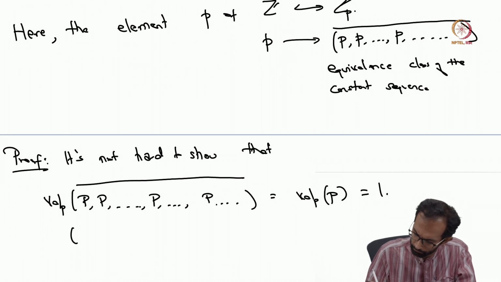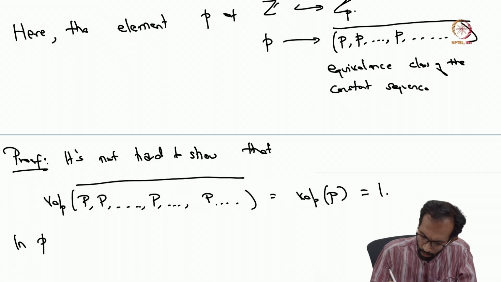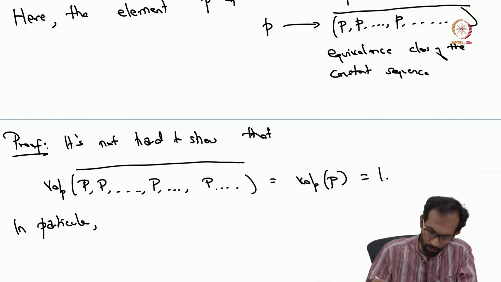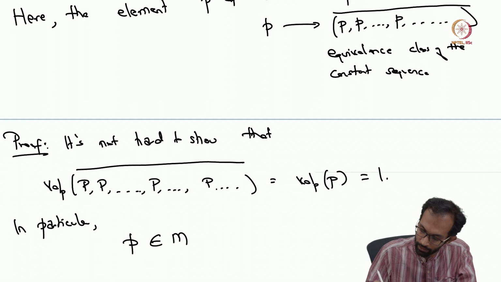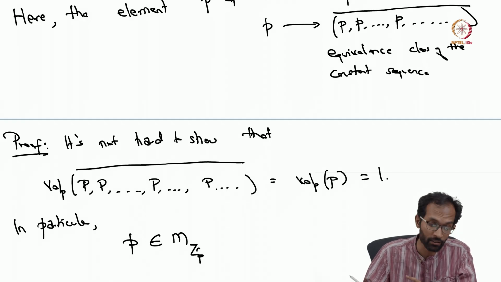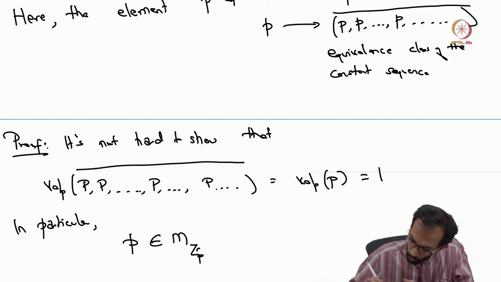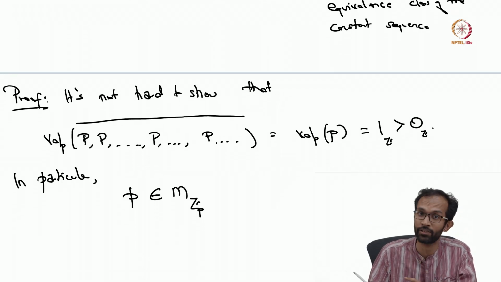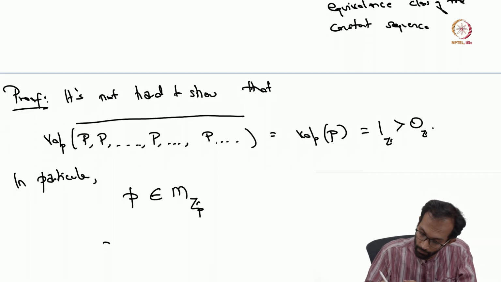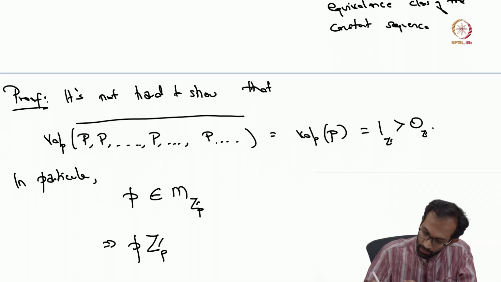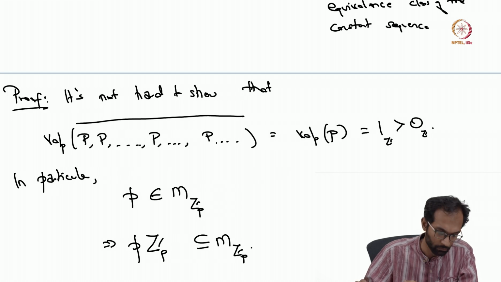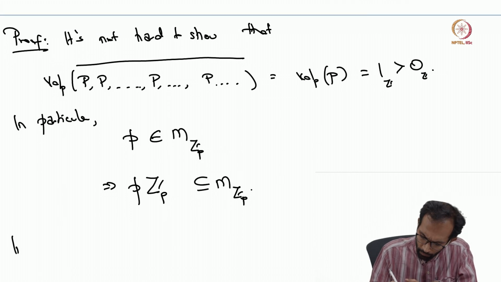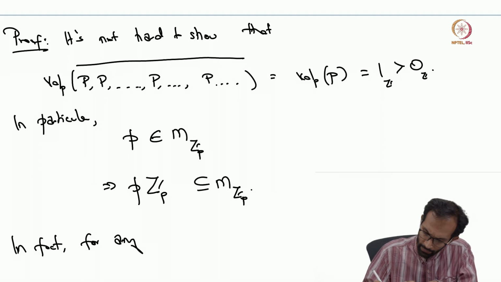Okay. So in particular, this element p belongs to the maximal ideal since its valuation is strictly positive. Remember that the valuation is 1, which is strictly positive. So p belongs to M_Zp. So in particular, the ideal generated by p belongs to the maximal ideal. So in fact, pZ_p sits inside the maximal ideal.